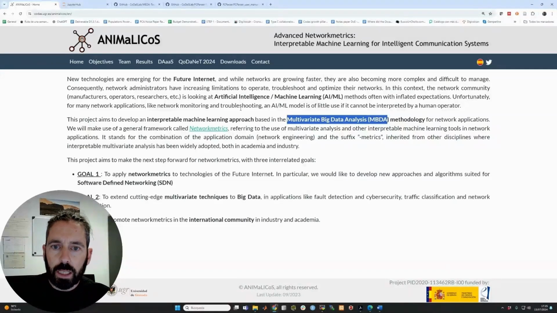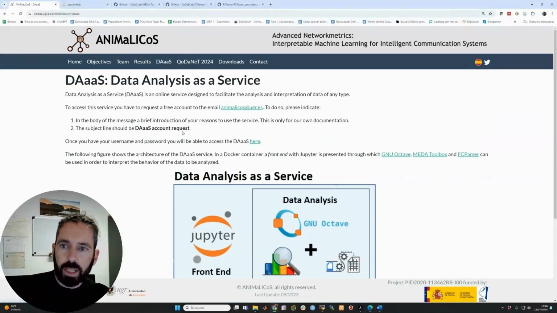Right. So the MBDA was installed as a data analysis as a service. So in our webpage, you can find information in this link. And a data analysis as a service is essentially that the tool is deployed as a web service. So you can actually get into this service and interact with the data we have there using our tool. And this is essentially what I'm going to show today.